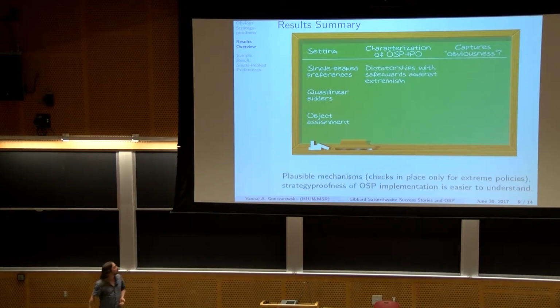For single peaked preferences, we characterize the set of obviously strategy proof and Pareto optimal mechanisms as what we call dictatorships with safeguards against extremism. We'll see the definition in a moment. And these are, in some sense, plausible mechanisms.